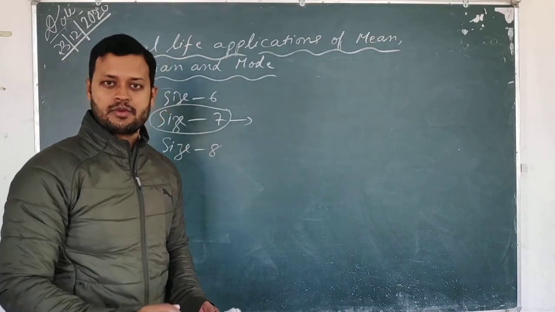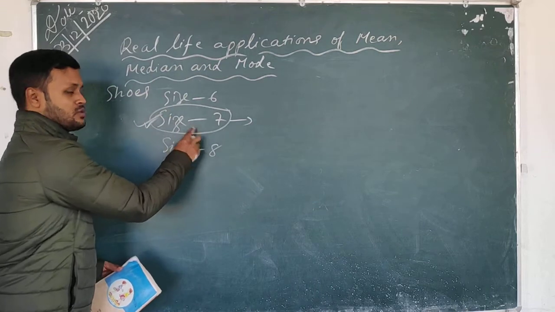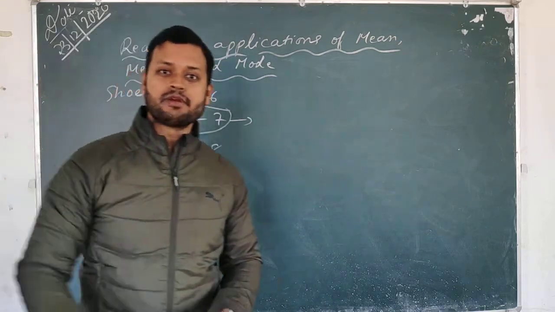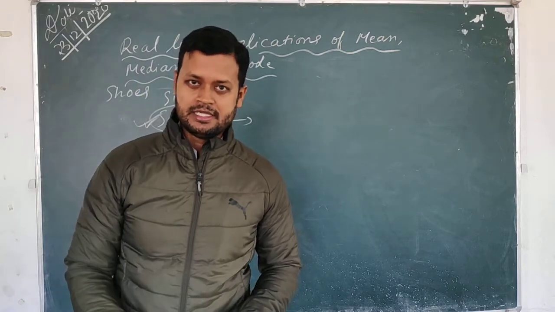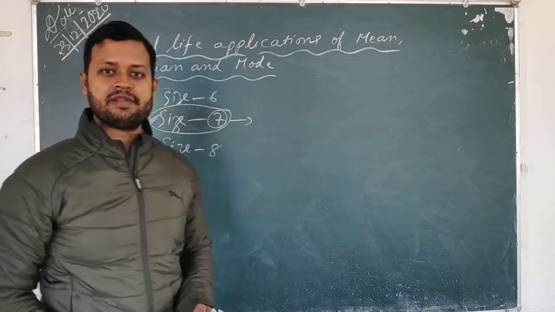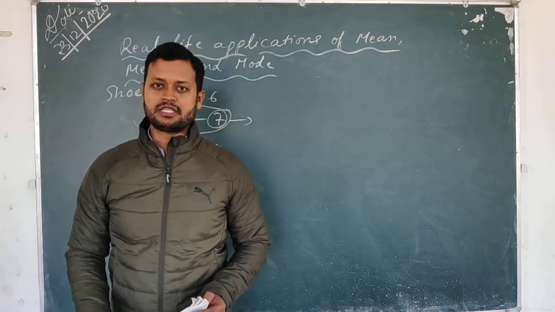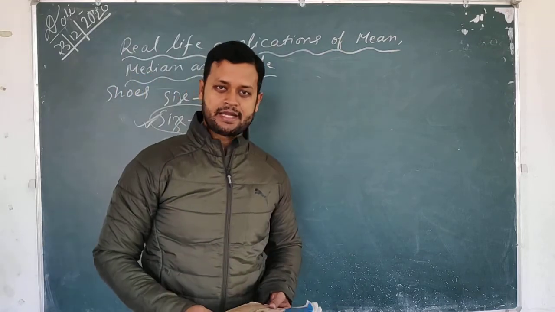They also want it that way, that 7 number should be more, because this is most in demand. Understood? So this is what? This is the most occurring frequency. Most occurring observation, isn't it? Among 6, 7 and 8, which is the most occurring one? 7. So 7 is the mode. Understood? So this is how you can apply your mean, median and mode in our practical life.